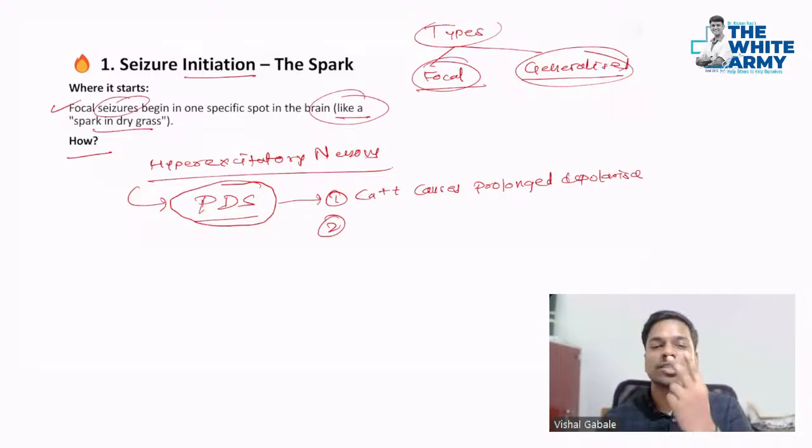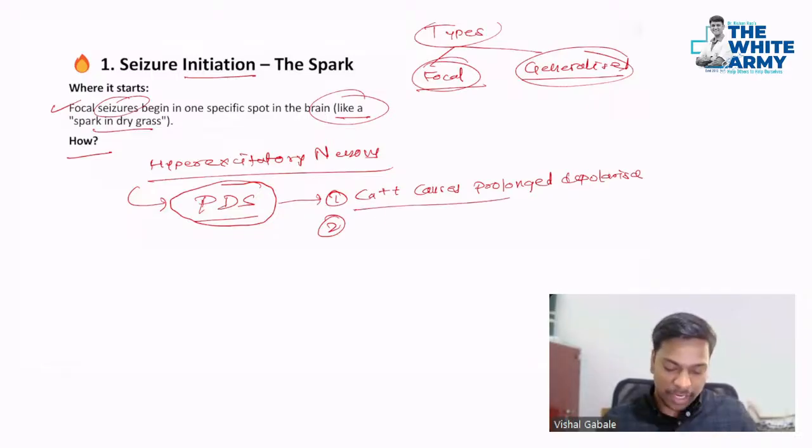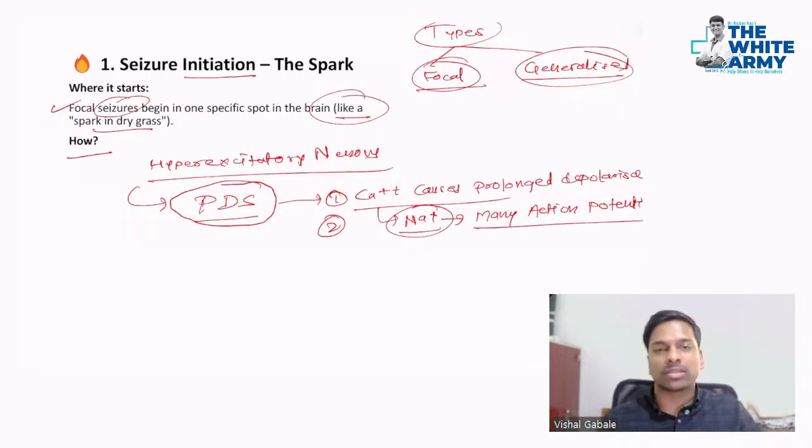Second thing, calcium opens sodium channels, and because of this, you will see many action potentials triggered in the nerves. Many action potentials, because of the same reason, as calcium is opening the sodium channels. And finally, normally, it should end with a hyperpolarization.